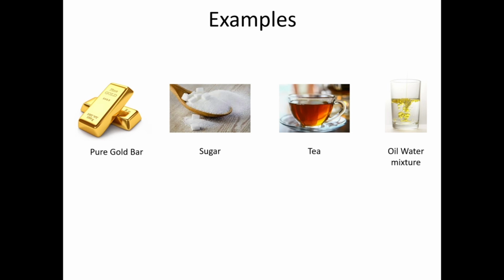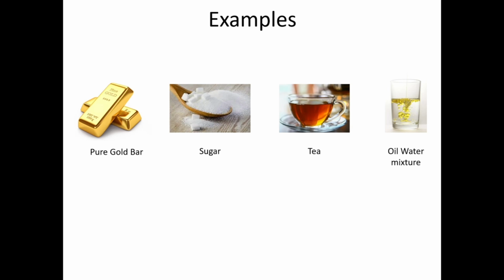Going to examples of what we learned before. A pure gold bar is considered an element. So it's an element, Au, gold. Sugar is considered a compound, not an element or something else. Why?